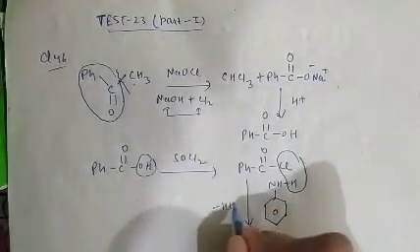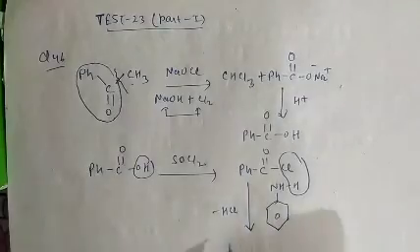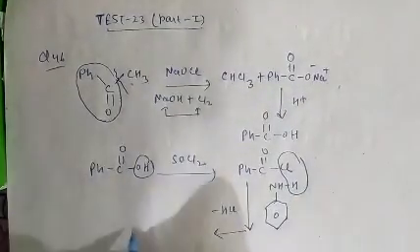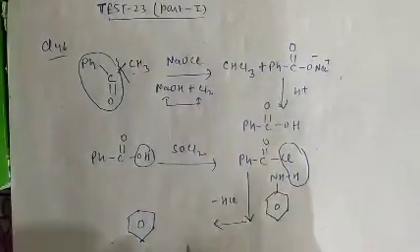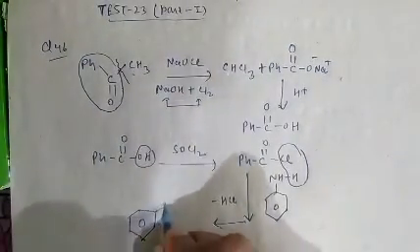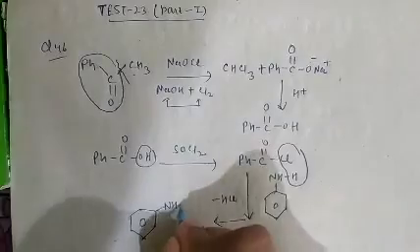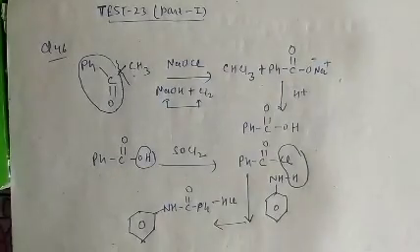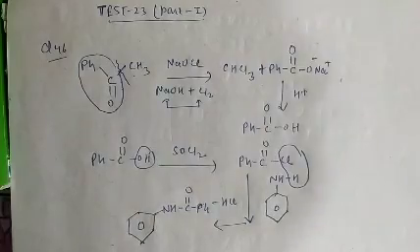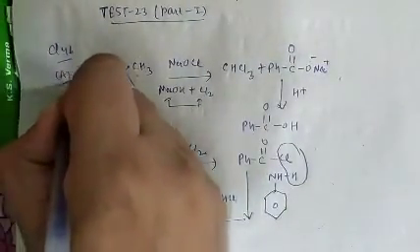So minus HCl, and the final product is benzene carrying NHCO and Ph. So question number 46, option A is correct.